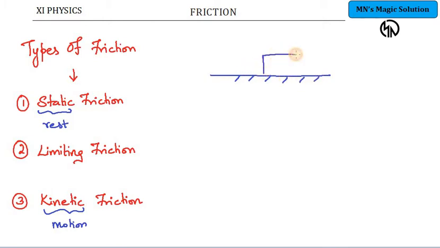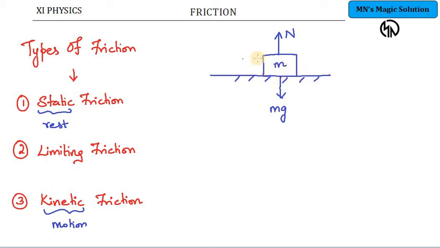Let me take the mass of the object as m. Because of this mass, the table will experience a force in the downward direction, which is nothing but mg. And in the upward direction, a force called normal, N, will act. Right? Now there is no external force acting on this object, so you can say friction is 0.